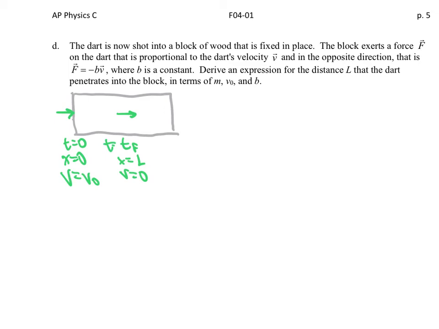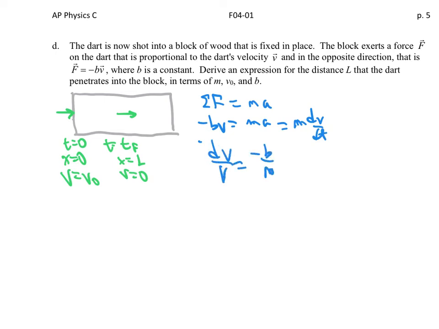So we say, well, from Newton's second law, the sum of the forces has to equal the mass times the acceleration. So minus bv equals ma, but this is m times dv/dt. And so I get dv over v is minus b over m dt by separation of variables. Then I integrate from my initial speed to some other speed, and from 0 to some time.